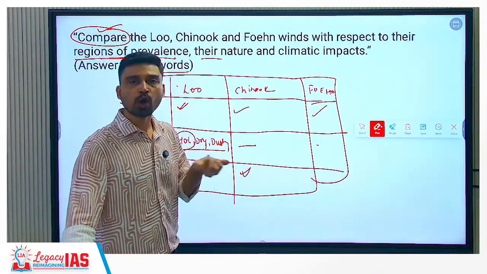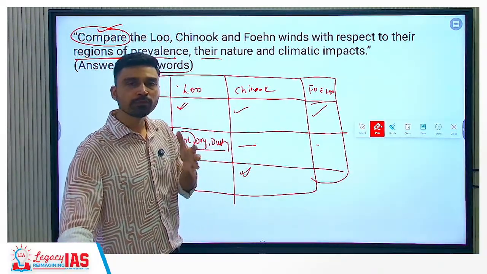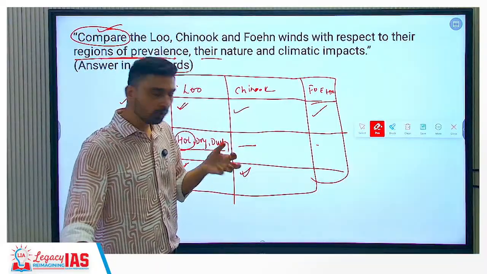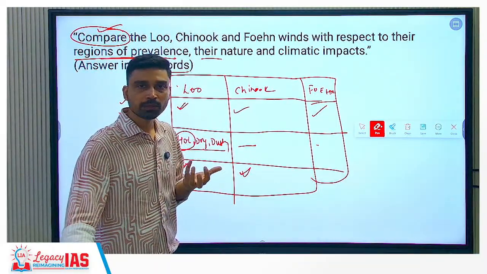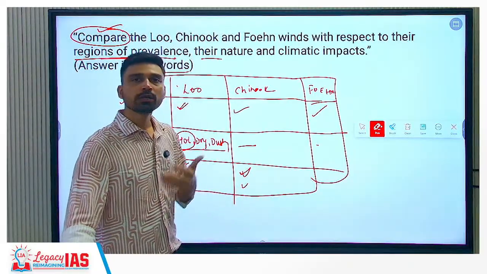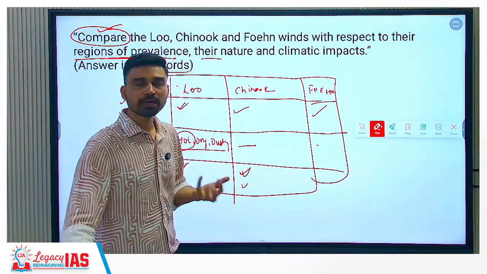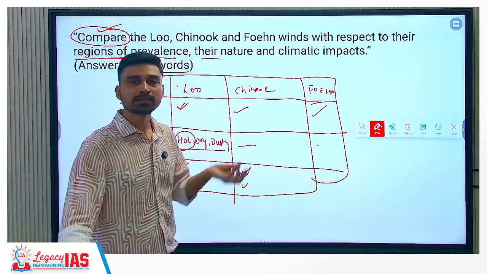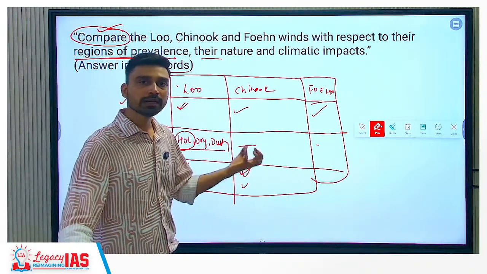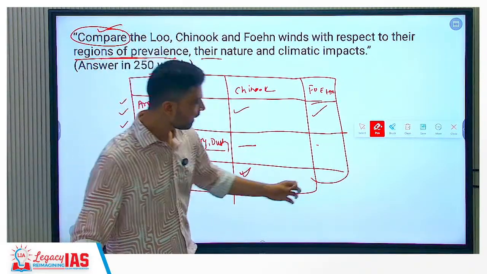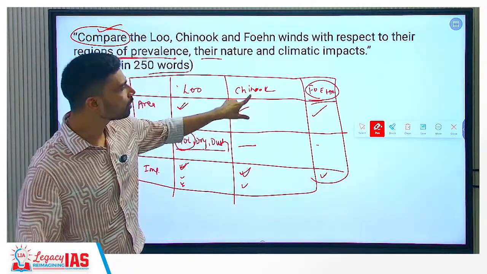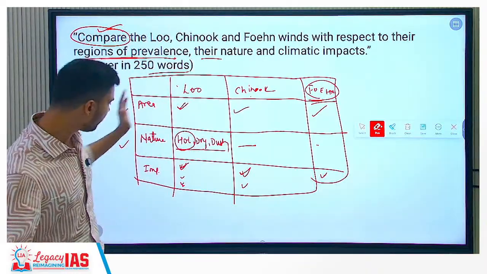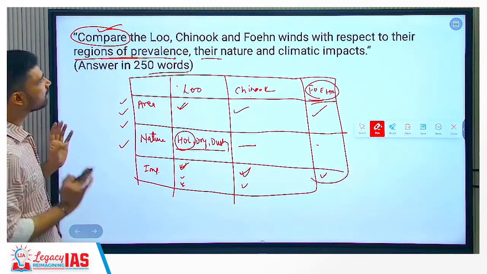It provides warming effect because it is flowing at the end of the winter. So temperature earlier is very low. Now when the warm wind starts to flow, it produces warming effect among the people, right? It also causes what? So grasslands, for example, that you have, grasses begin to regenerate, grazing can start again, right? Also the agriculture activity can resume here. And similar exact impact you see in Europe due to the Foehn wind. So Chinook and Foehn are similar kind of wind. So the climatic impact to some extent is similar in nature.